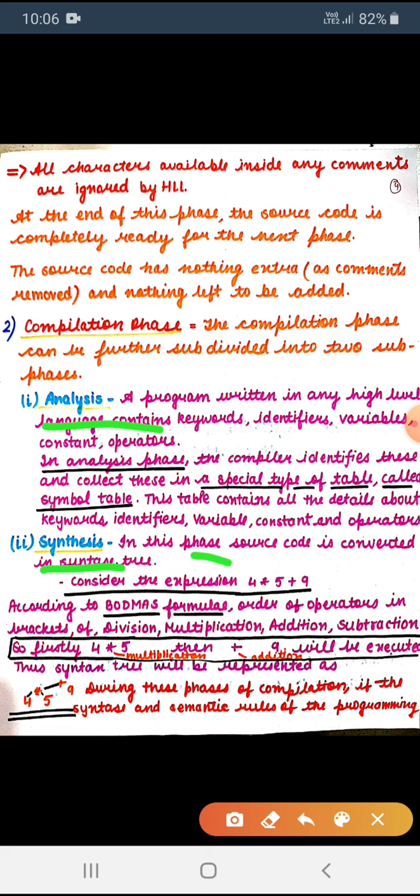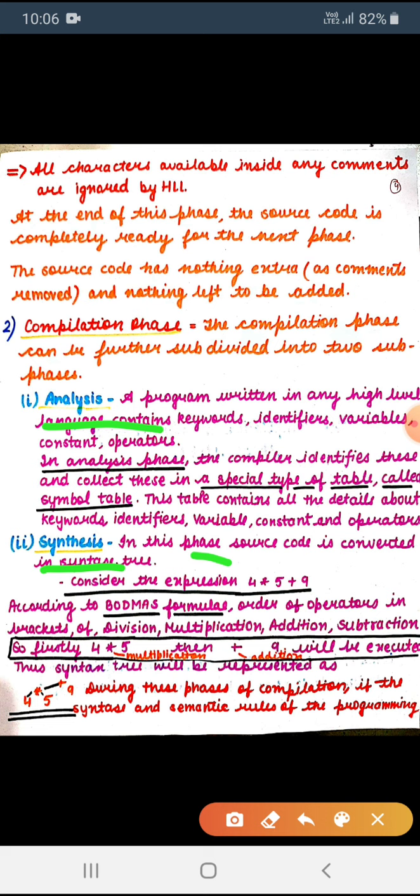Tokens means the keyword, identifier, variable, constant, and operator. Operator means plus, minus, multiplication, division, which are included in the term tokens. In the analysis phase, the compiler identifies these, collects all of them and stores them in a table known as the symbol table. The compiler collects all the tokens, that is keyword, identifier, variable, constant, operator.